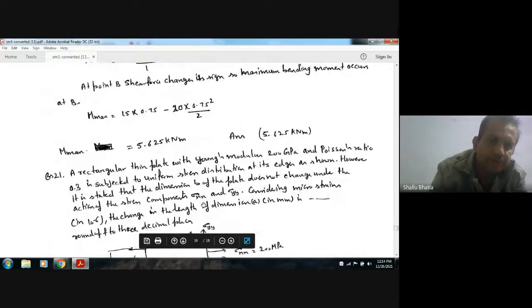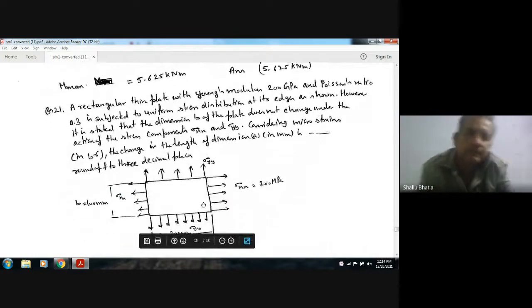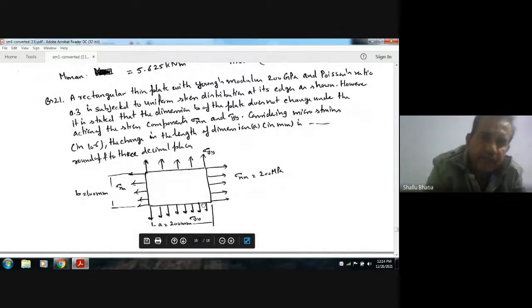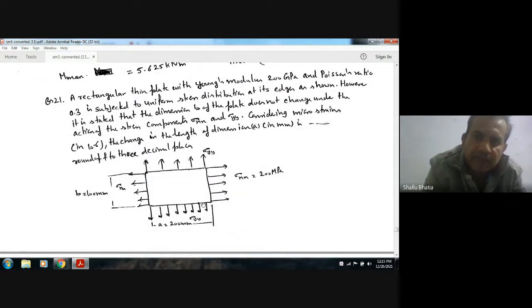Okay, next, a rectangular thin plate with Young's modulus 200 GPa and Poisson's ratio 0.3 is subjected to uniform stress distribution at its edges as shown. However, it is stated that the dimension B of the plate does not change under the action of stress components sigma x and sigma y. Considering micro strains in 10 to the minus 6, the change in length of dimension A in mm, rounded off to 3 decimal places, is?